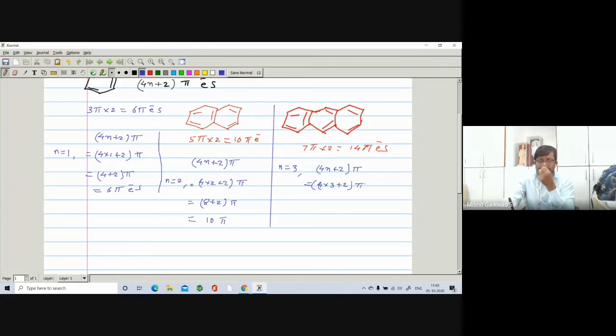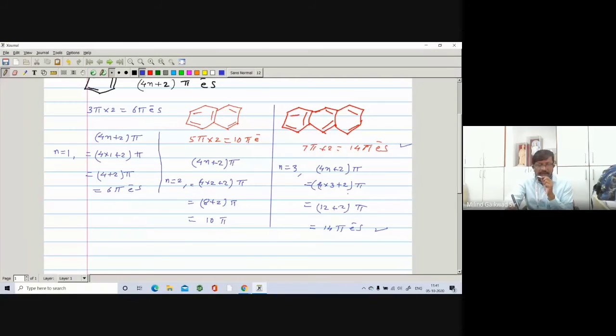4 into 3 is equal to 12, 12 plus 2 pi is equal to 14 pi electrons. So theoretically it comes to 14 pi electrons, and also when you put n is equal to 3 in 4n plus 2 pi, then also it comes 14 pi electrons, means it obeys Hückel's 4n plus 2 pi rule.